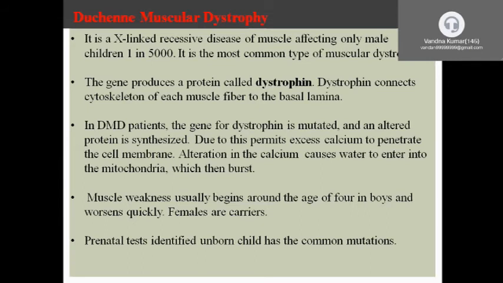Due to the deficiency of this protein, excess calcium penetrates the cell membrane. Alteration in the calcium causes water to enter into the mitochondria.